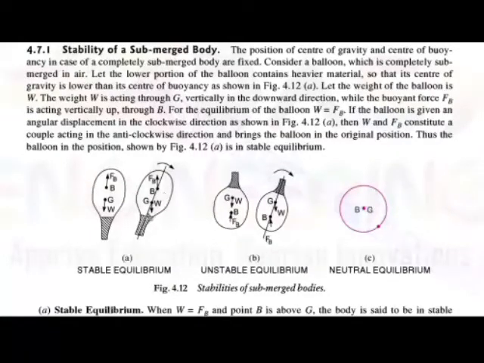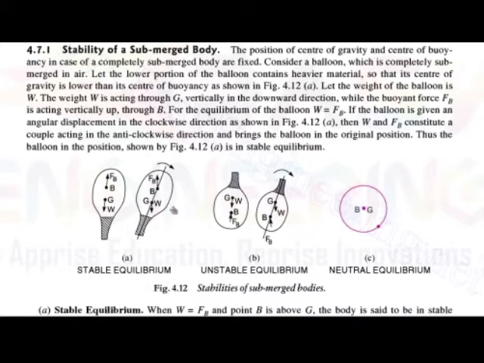The weight W and FB, the force of buoyancy, constitute a couple. This couple is acting in the anti-clockwise direction, because the force of buoyancy is vertically upward and the weight is vertically downward. So they constitute a couple in the anti-clockwise direction.